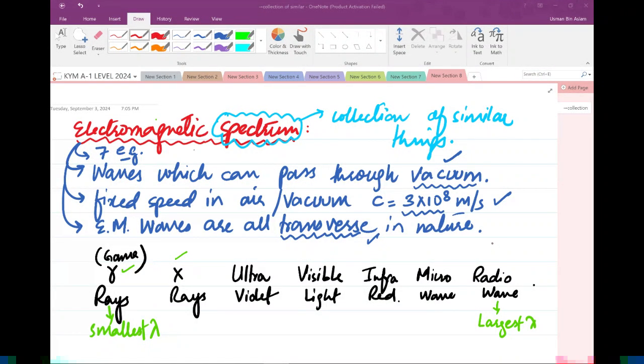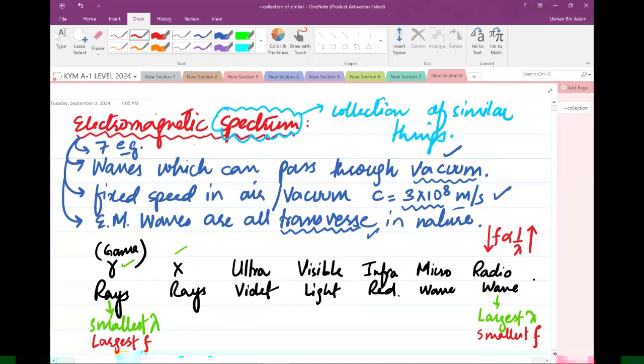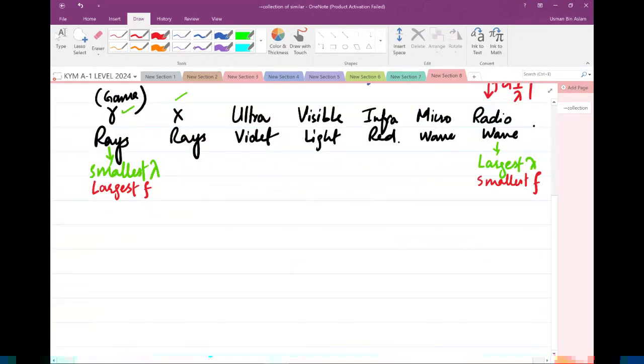We should remember that frequency is inversely proportional to wavelength. So if a wave has a larger or increasing wavelength, it needs to have a smaller frequency. Of all these 7 electromagnetic waves, radio waves are going to have the smallest frequency, and gamma rays, which have the smallest wavelength, are going to have the largest frequency. In our syllabus, we need to memorize their approximate values of wavelength.